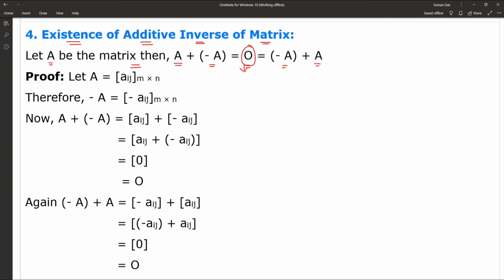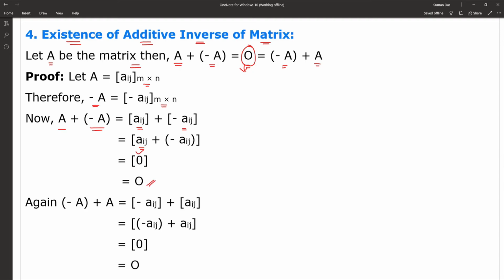Let A is equal to Aij m cross n, that means the order is m cross n. Therefore minus A is minus Aij, of order m cross n. Now A plus minus A is equal to Aij plus minus Aij.